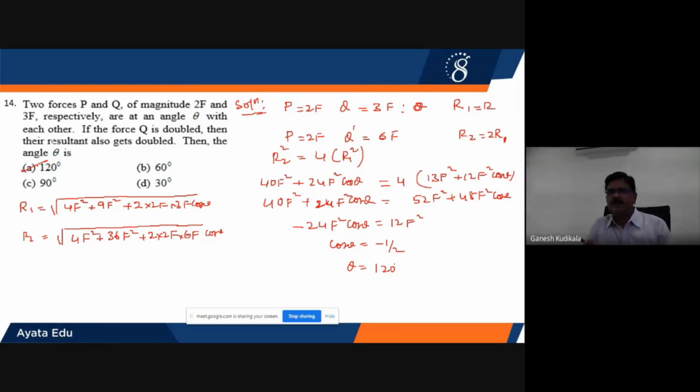First time he used P and Q as it is. Second time he is doubling Q. Therefore, R also will be double. Right? Use that relation and in that substitute the values of R1 and R2 to get back the angle. Okay, the angle between the two vectors will be equal to 120 degrees.